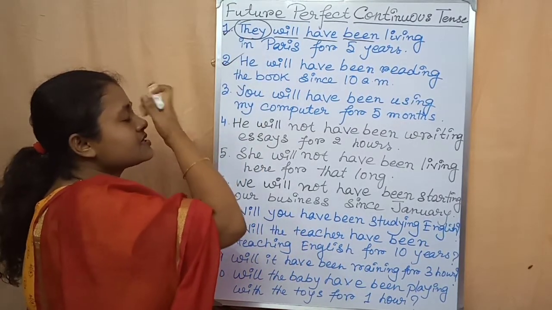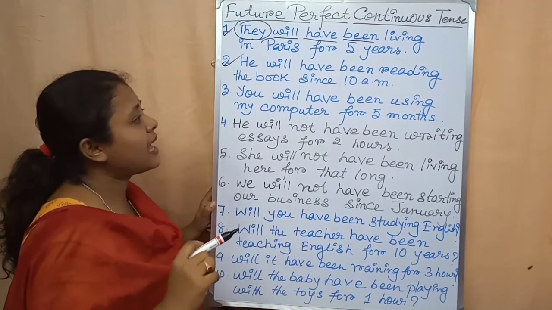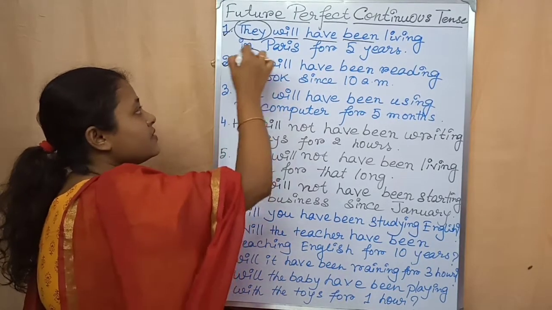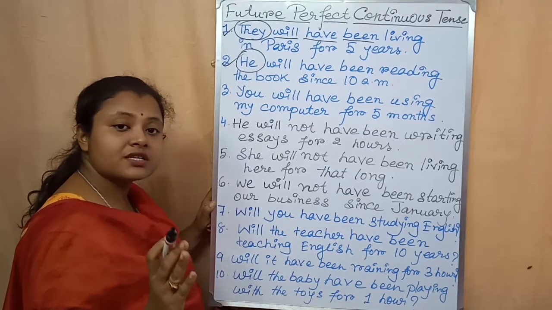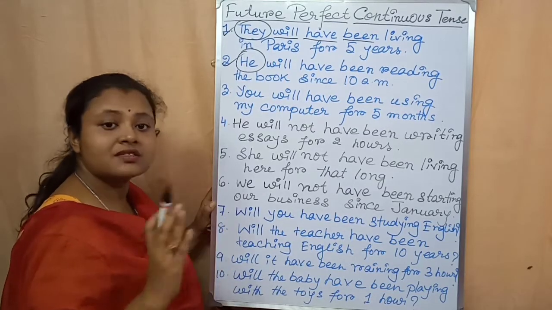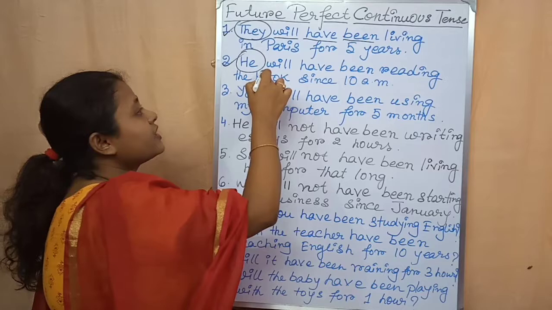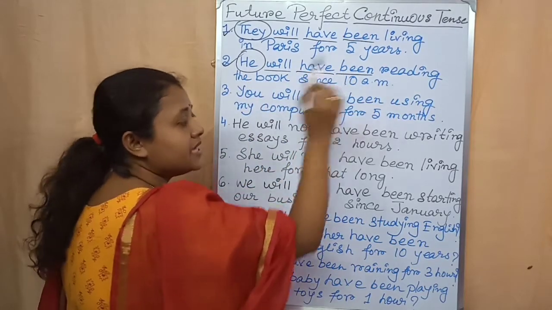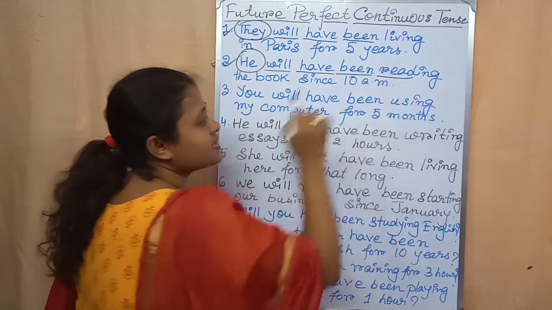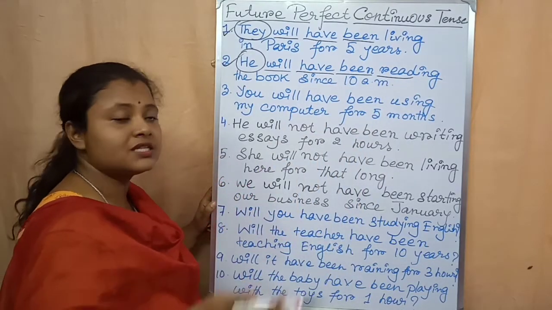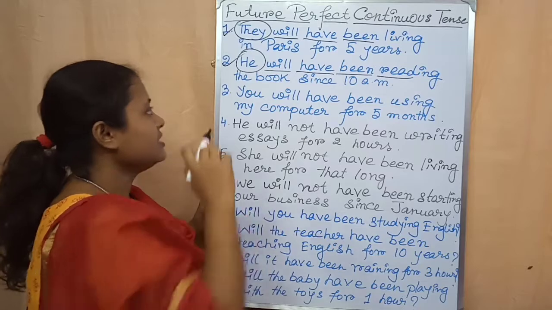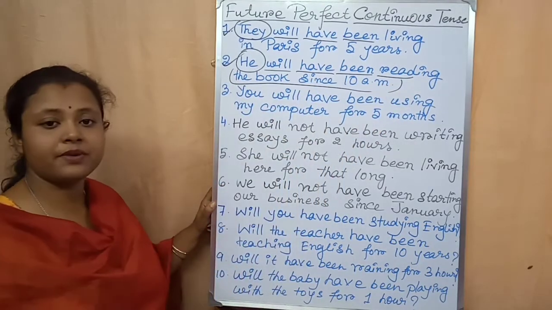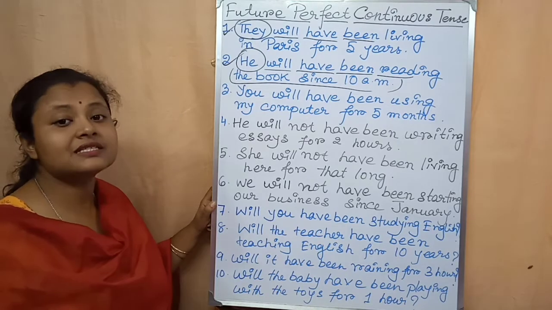Now come to the second sentence. He will have been reading the book since 10 a.m. He, it is a subject. The subject is written in third person singular number. After that will, then have, then been. After that the present tense of the main verb read plus ing, reading. Then the object, the rest of the sentence. He will have been reading the book since 10 a.m.